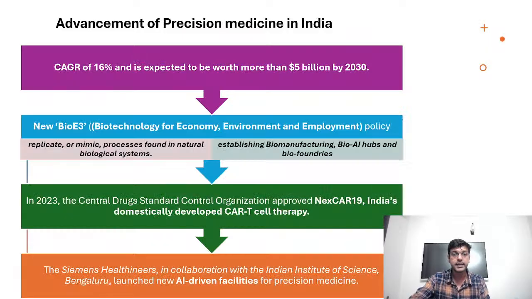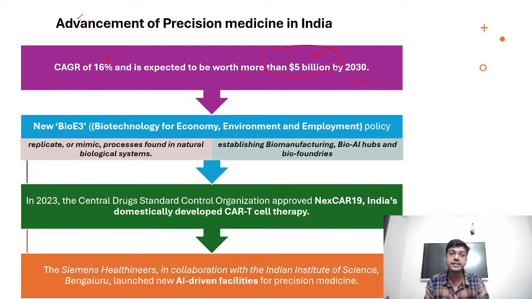Now we'll move to the next part with respect to the advancement of precision medicine in India. So what we have done till now. First of all, it is one of the sunshine industries and is growing at a rate of 16% annually. Apart from that, it is projected that by 2030 this advancement in precision medicine is going to reach $5 billion. So it is going to help us in scaling our economy as well.